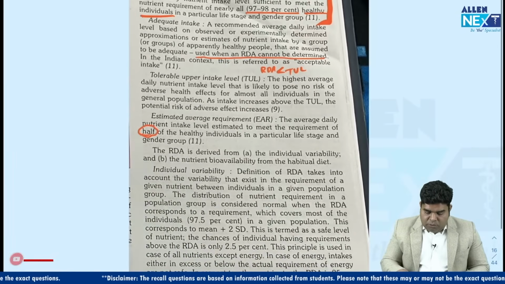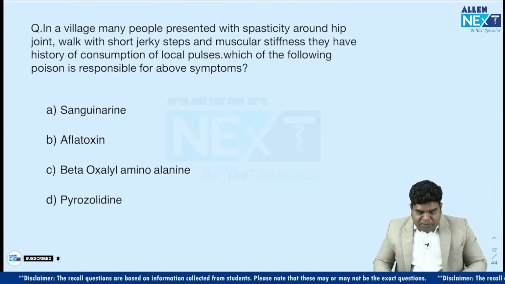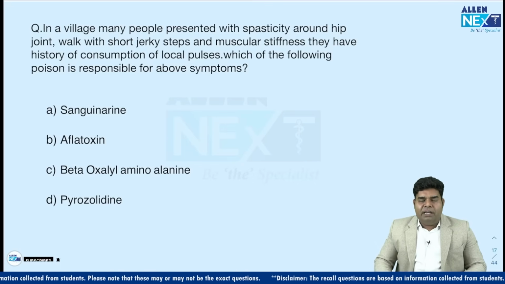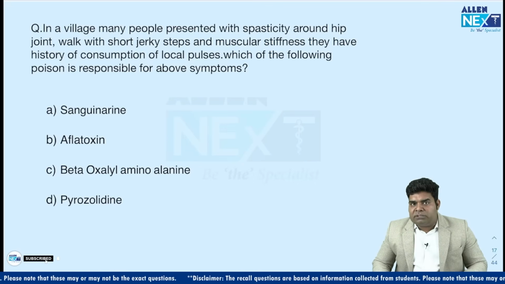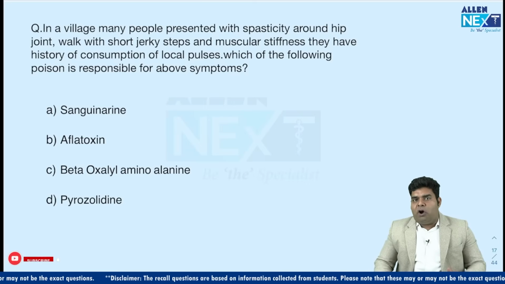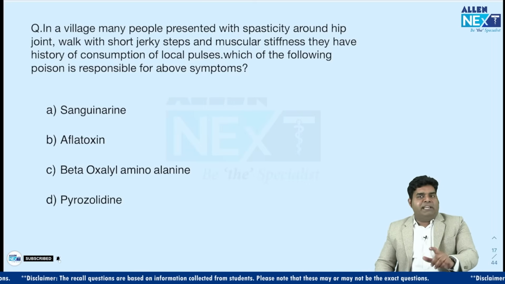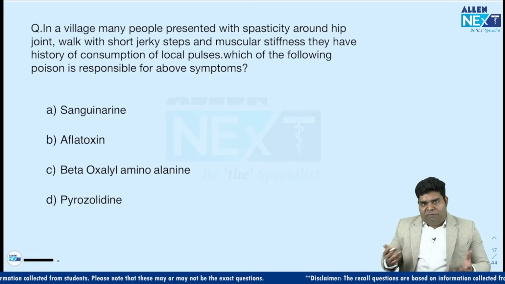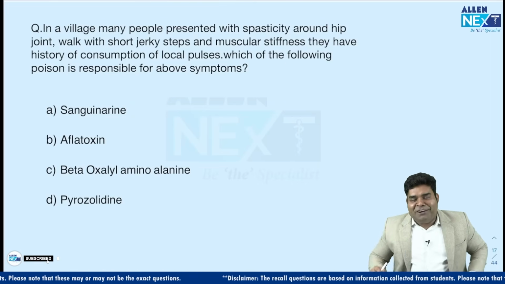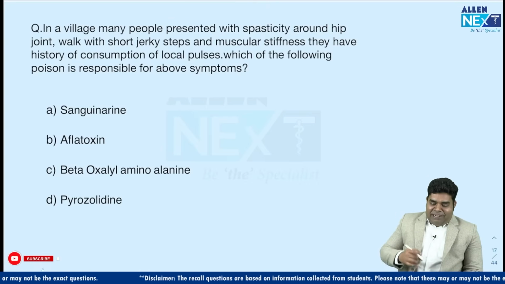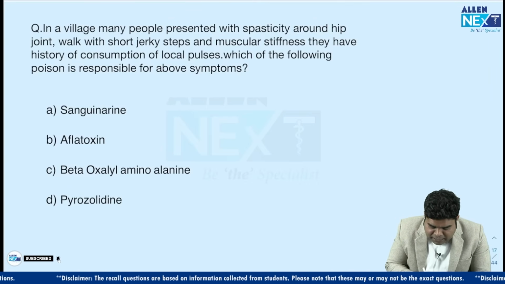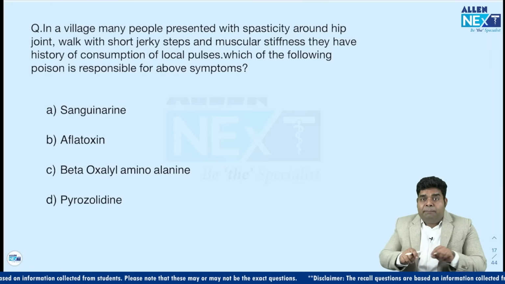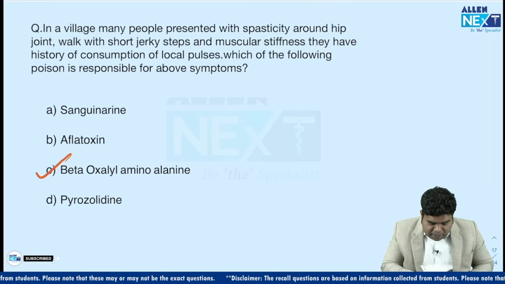Okay, now the next question. They gave that there are people with spasticity around the hip joint, they walk with a short jerky step, they have muscular stiffness, and they have a history of consuming some local pulses. So what is the poison responsible for it? Actually, there were two questions from neurolathyrism. One was this question. Of course, you understand the spasticity around the hip joint is the first sign of neurolathyrism. And the first sign is that when they are put under pressure, their step becomes a speedy gait. And I will tell you the line from the PARK itself.